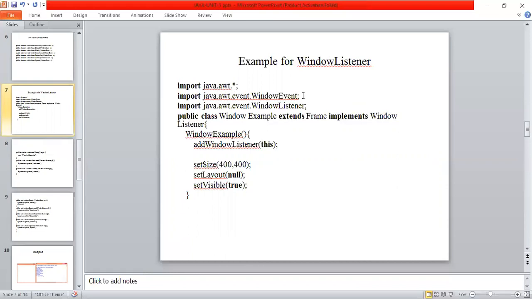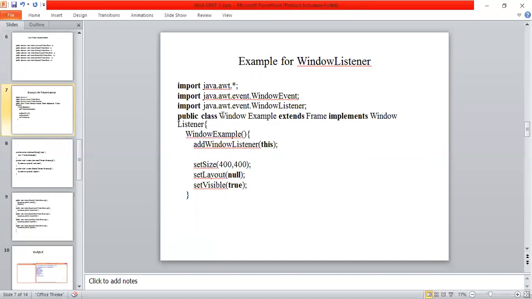Whenever we want to handle any event, we should import that package. Then import java.awt.event.WindowEvent. The corresponding methods of windows are available in the WindowEvent class, so I'm also importing the class called WindowEvent.